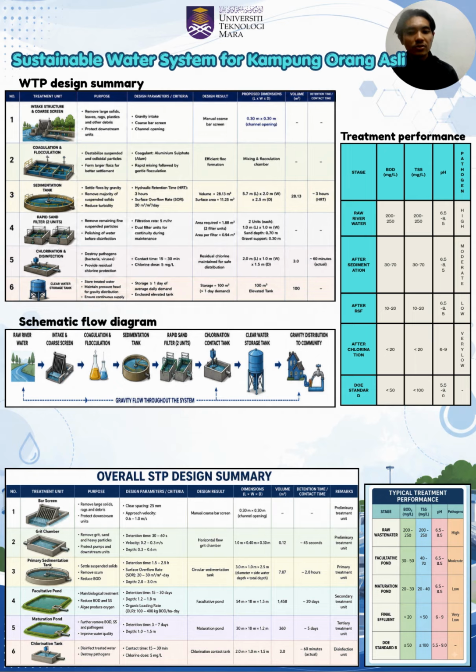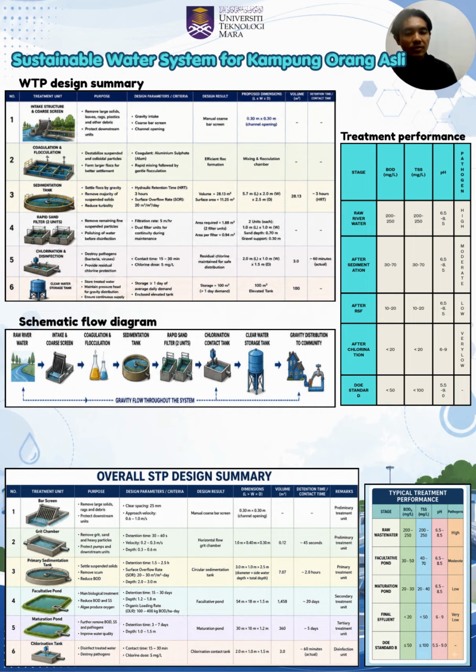After screening, it flows to the grit chamber. In that chamber, the flow velocity will reduce to allow heavier inorganic particles to settle to the bottom, while lighter organic matter remains suspended. Its function is to remove sand and gravel, and reduce sludge accumulation in the ponds. Next, the wastewater passes through a Parshall flume, where the flow rate is continuously monitored. It measures influent wastewater flow and helps to determine treatment efficiency. After that, it enters the primary sedimentation tank